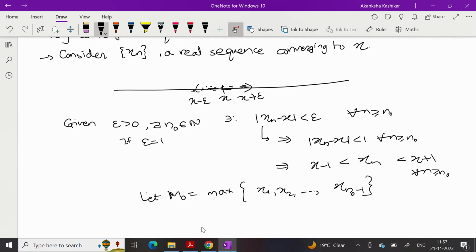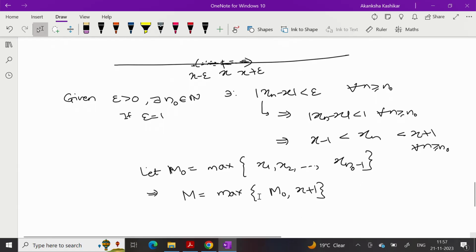So if I define M as the maximum of m naught comma x plus 1, then xn is less than or equal to M for every n, because x1, x2, up to xn naught minus 1 are smaller than this m naught, and all the terms with higher n, that is xn naught plus 1 and so on, are smaller than this x plus 1.